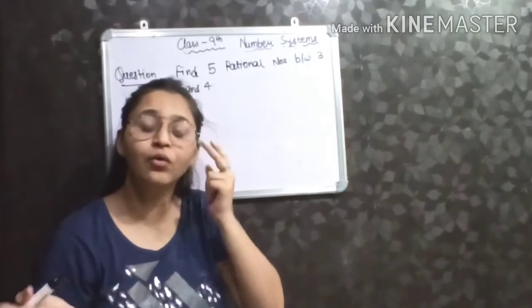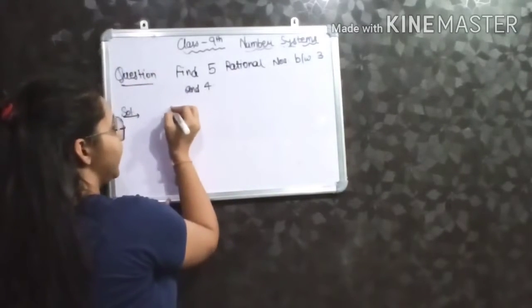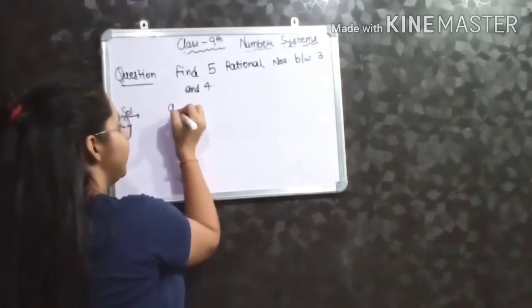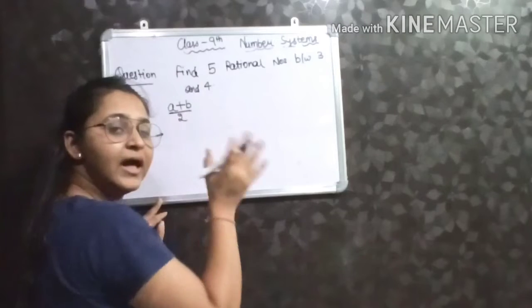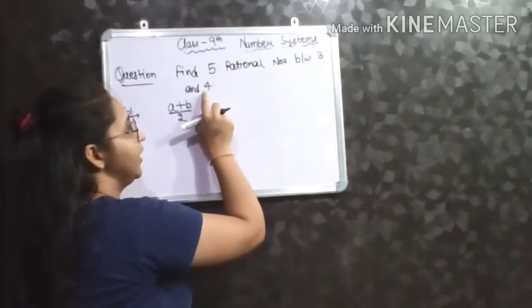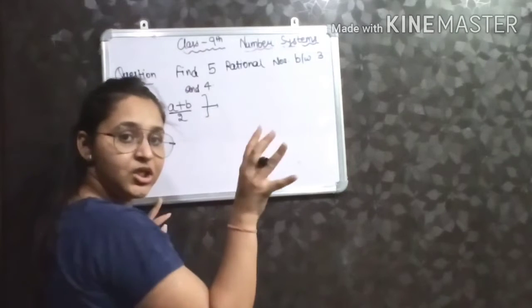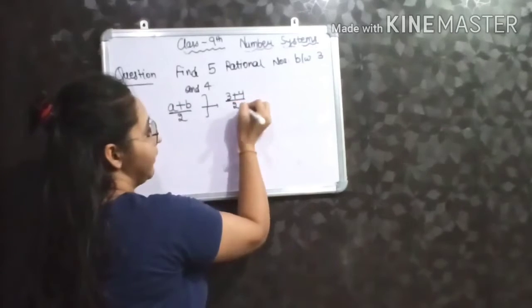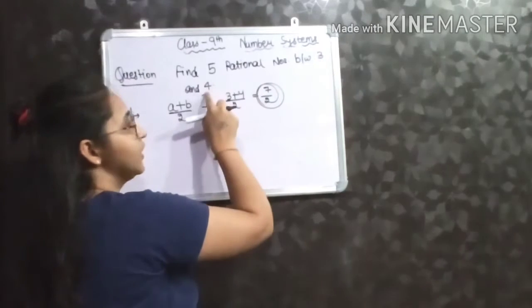All of you know the first method. If I have two rational numbers A and B, then the rational number between A and B is (A plus B) by 2. This is our first method that you all have studied in earlier classes. For example, here A is 3 and B is 4. So the rational number between 3 and 4 will be 3 plus 4 divided by 2, that is 7 by 2. 7 by 2 is a rational number that lies between 3 and 4.